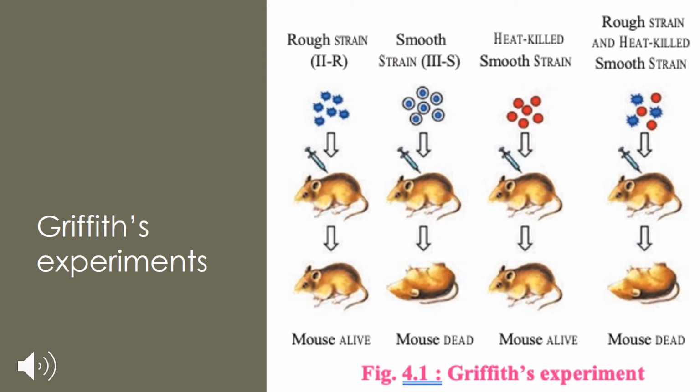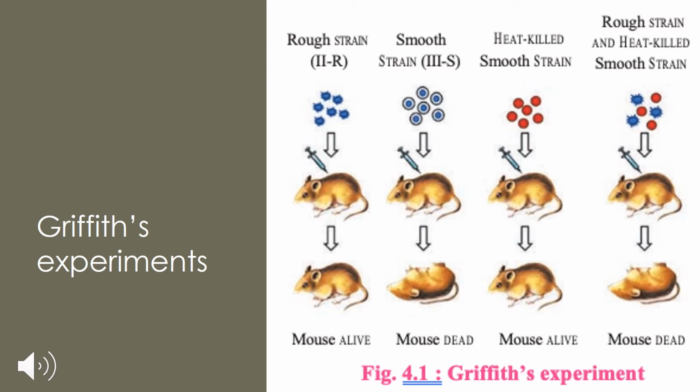Why? What would be the reason behind it? So in these 4 experiments, something had caused harmless strain bacteria to change into deadly ones, because the heat killed smooth strain of bacteria was harmless, but when it got mixed with the rough strain, it became harmful. So something has caused this. Griffith noticed that the change was something genetic. It was on a genetic level.